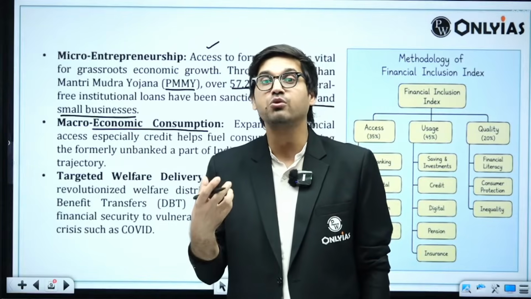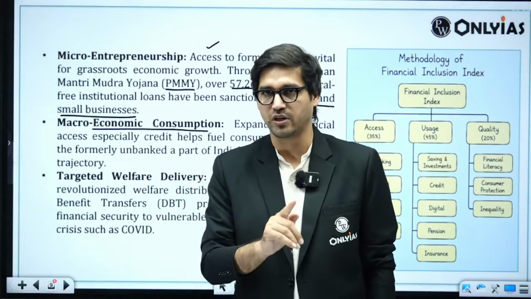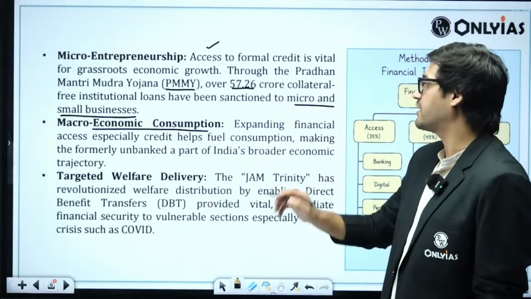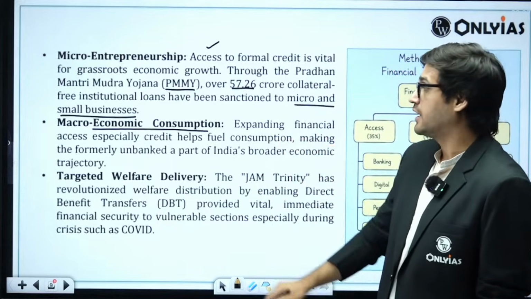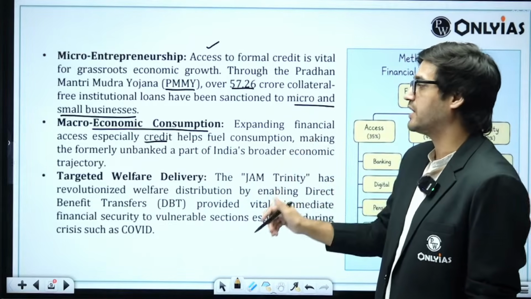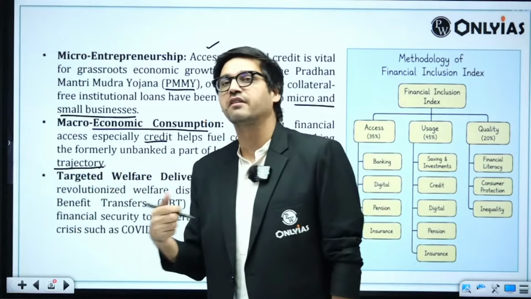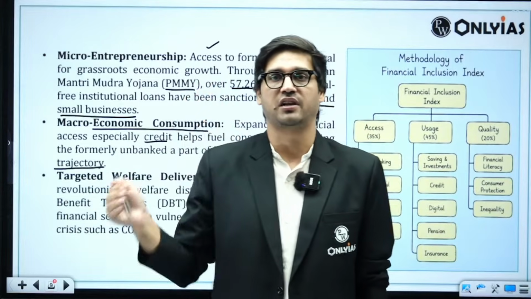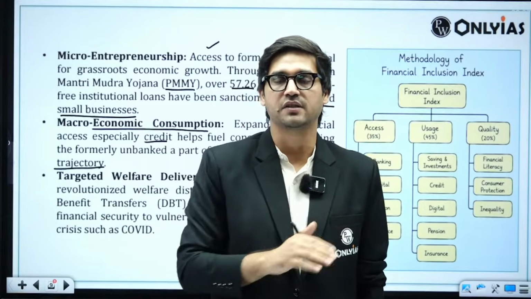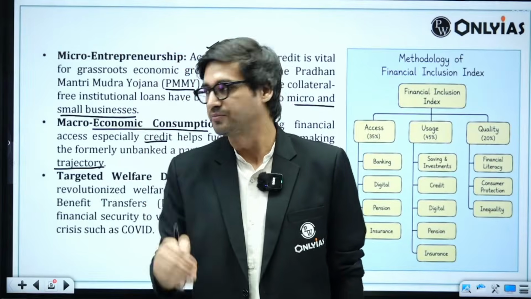Therefore, if you want to fuel consumption, you will also have to fuel credit growth, especially in rural areas. This is what we have written: expanding financial access, especially credit, helps fuel consumption, making the formerly unbanked a part of India's broader economic trajectory. This is where we have used the argument of consumption-led growth. If people stop consuming things, producers will stop making things and growth is going to stall.